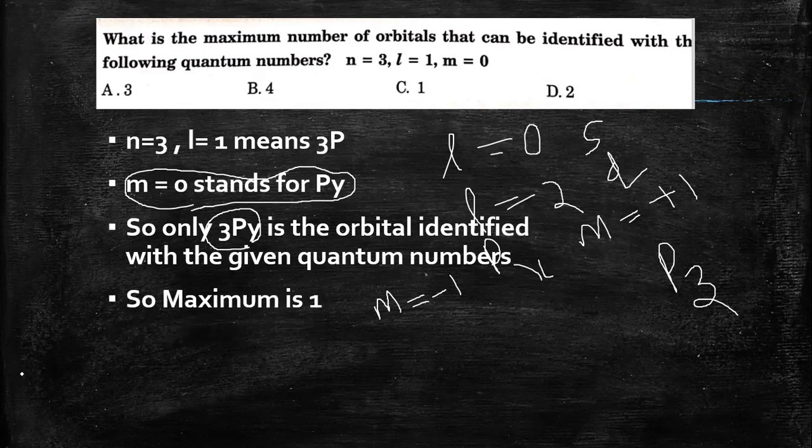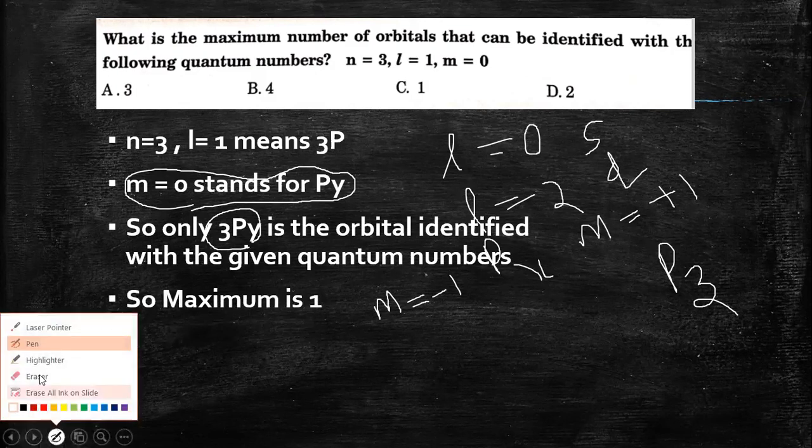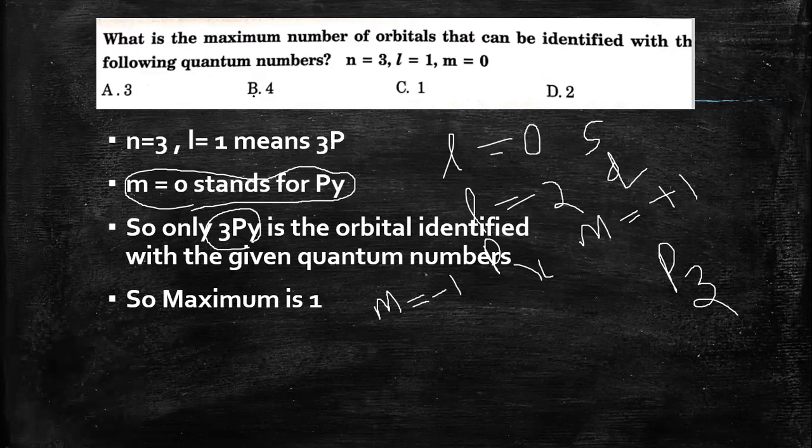Therefore, the maximum number of orbitals that can be identified with the given quantum numbers, n equal to 3, L equal to 1, and m equal to 0, is option C, 1. There is only 3py. Again, when you are given the quantum numbers, try to write down which particular orbital it is. Suppose m is not given, there are three possibilities for this particular answer, which can be 3px, 3py, or 3pz. But since the m value is given, there is only one possibility with this complete set of quantum numbers. So that is the answer.